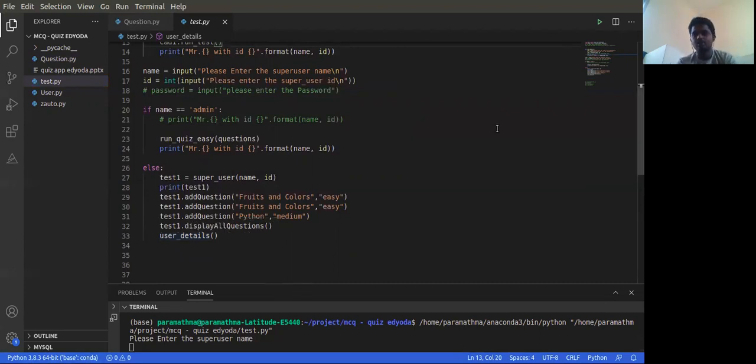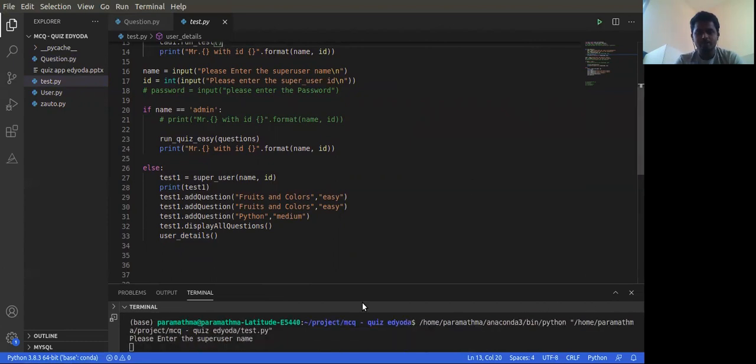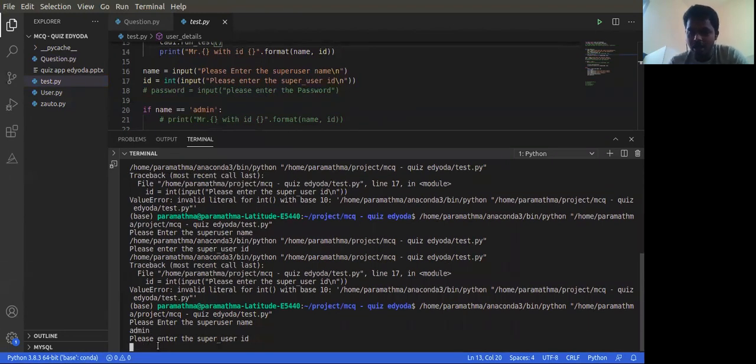Okay, so we will run and we'll see the code. Here, firstly, it is asking for a super username. If the super user is admin, let's say it is admin, then I have to give the ID of that particular admin. Let's say some random number.